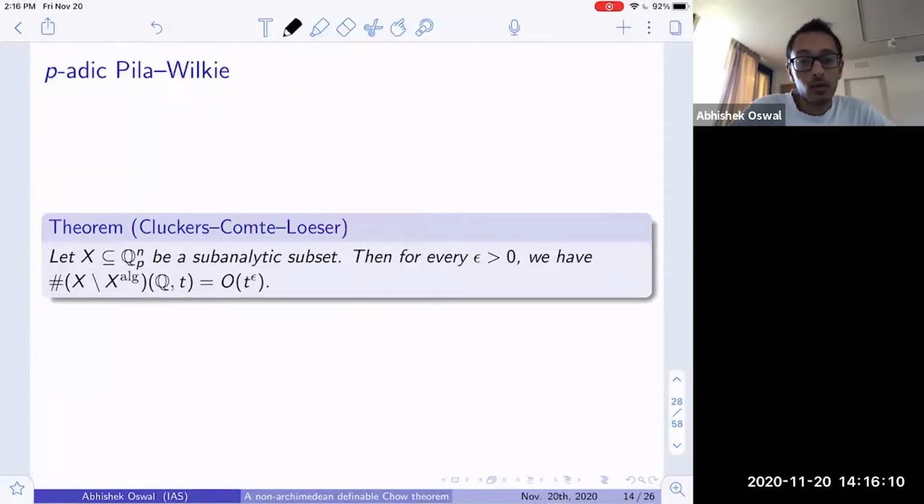Cluckers, Comte, and Loeser have proved a p-adic version of the Pila-Wilkie result. Again, if you have a subanalytic subset X of Q_p to the n, then one can consider the transcendental part of X. So one removes all positive dimensional semi-algebraic subsets of X. And they prove that the transcendental part has to contain very few rational points. Or in other words, if a subanalytic set contains polynomially many rational points, then in fact it must contain a positive dimensional semi-algebraic piece.